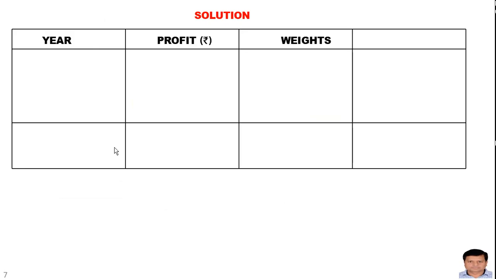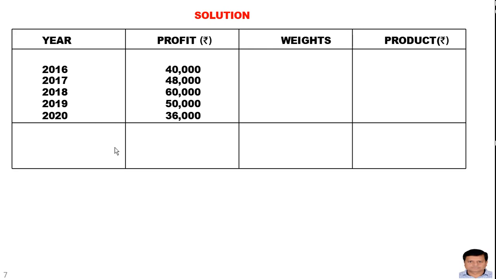years, profit, weights, product. The years, profits and weights are given in the question. So these are the figures we have taken from the question itself. Now we have multiplied the profit by weight. The product is 40,000 multiplied by 1 equals 40,000.